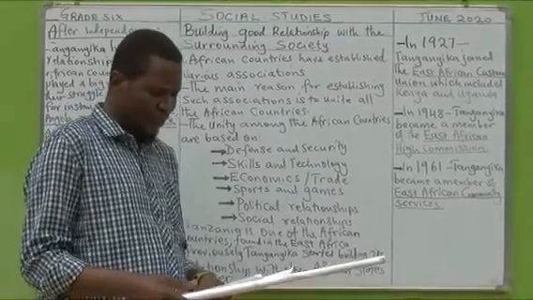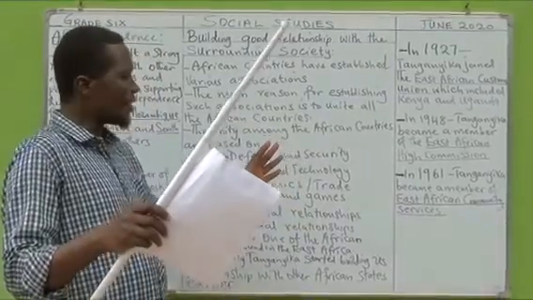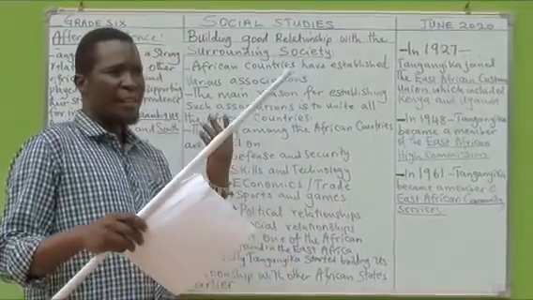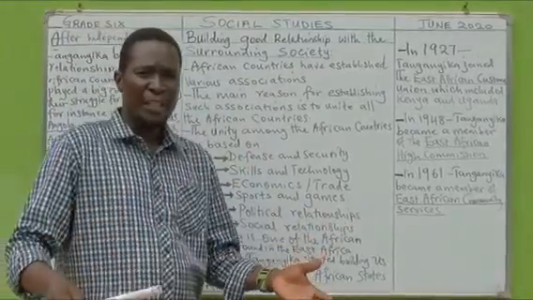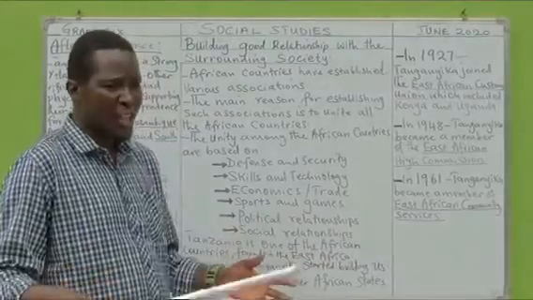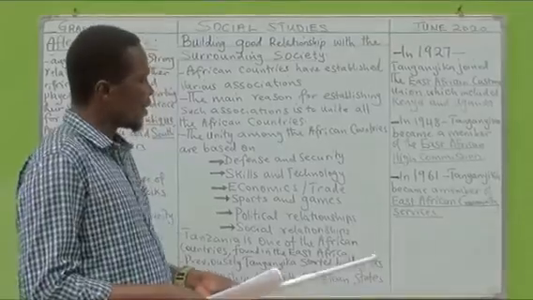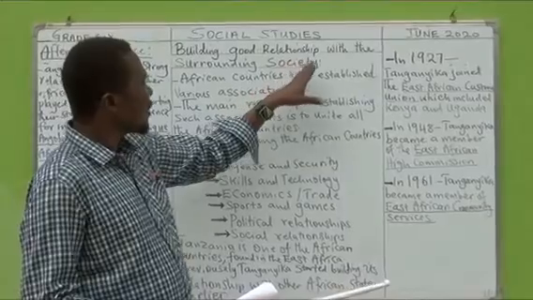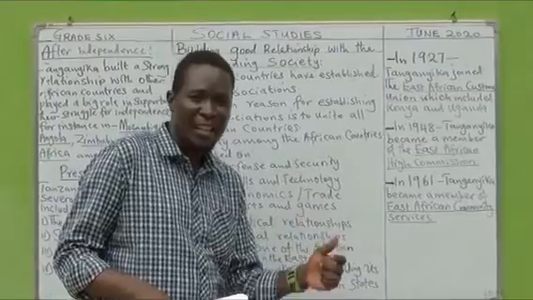Now, the African countries have established various associations. These associations are based on different factors depending on the geographical state of these countries, that I mean where they are found. It is very important that African countries build good relations with their neighbors.